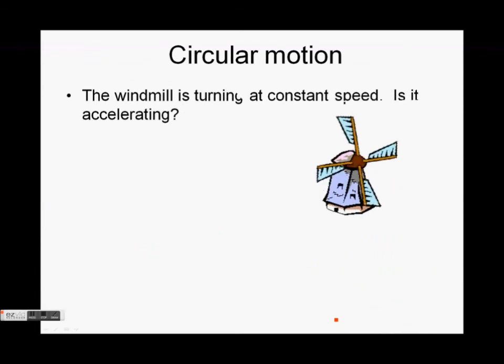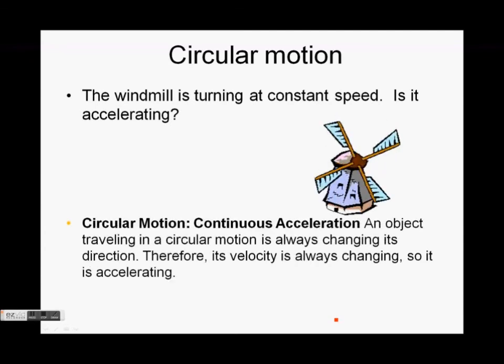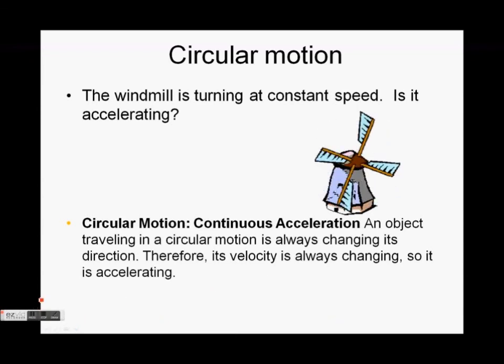That's pretty quick. The last thing with acceleration that we're going to talk about is circular motion. So we see the windmill there, and its blades are turning at a constant speed. So are they accelerating? Well, are they speeding up? No. Are they slowing down? No. Are they changing direction? Yes. They're constantly changing direction, so we call this circular motion or continuous acceleration. An object traveling in a circular motion is always changing its direction, therefore its velocity is always changing, so it is accelerating.